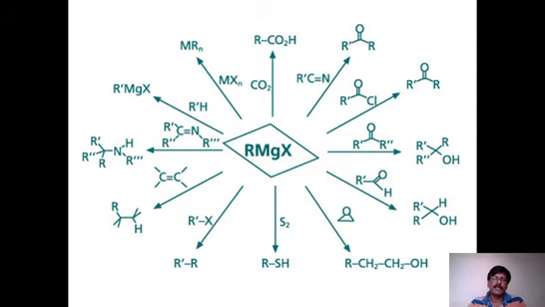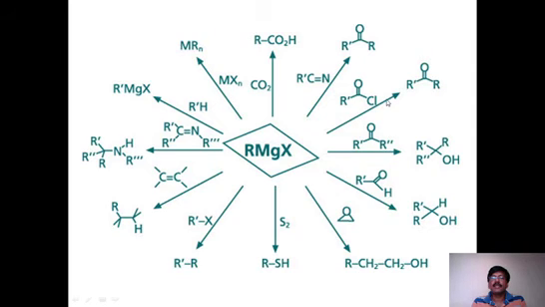Look at different reactions of alkyl magnesium halide. Let's take up one by one, which we have already covered, and we will see. Let us start from this side. Already we know that reaction with carbon dioxide gives carboxylic acid. Here this R is from RMgX, and the COOH group is from carbon dioxide. Reaction with cyanide gives ketone, where one R is from RMgX and another R is from cyanide.